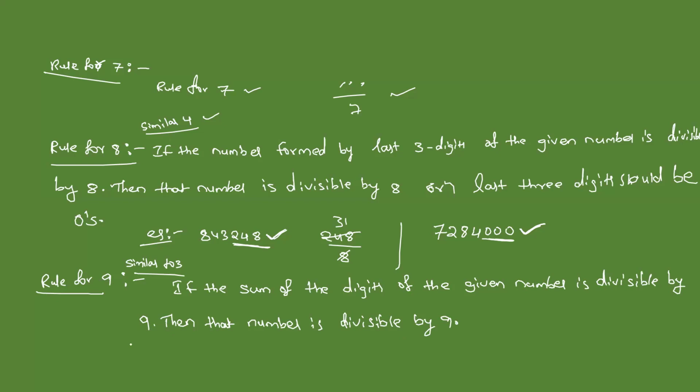In the case of 3, we have seen, right? If the sum of the digits of the given number is divisible by 3, then the number is divisible by 3. Similarly, here also. We will see an example here.